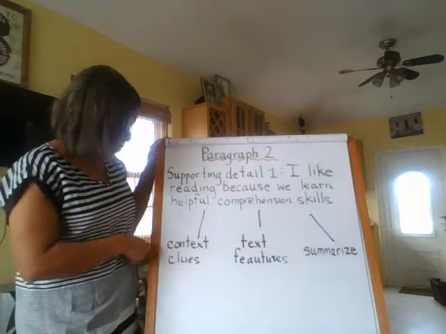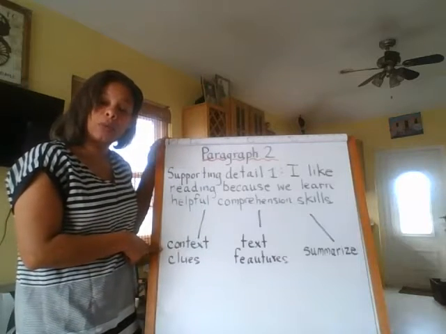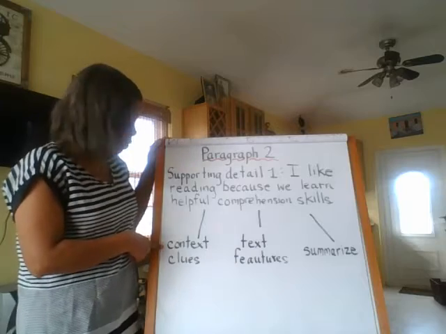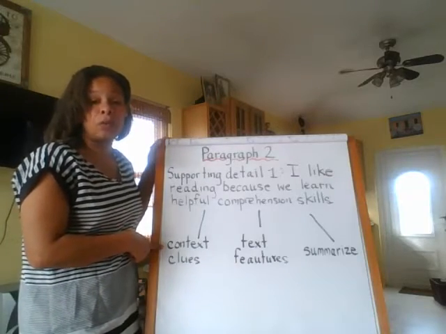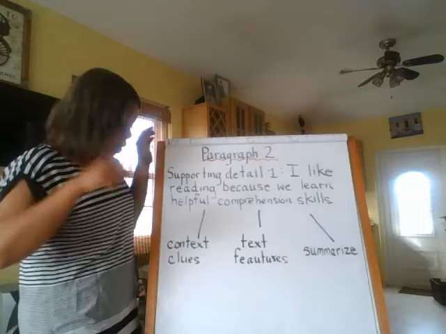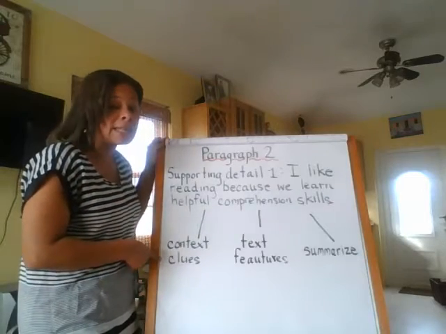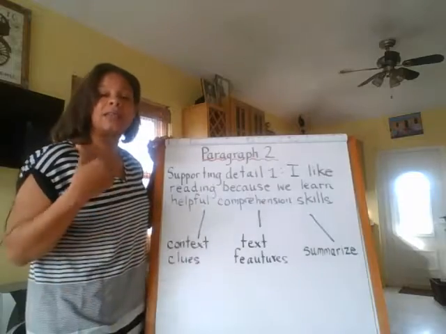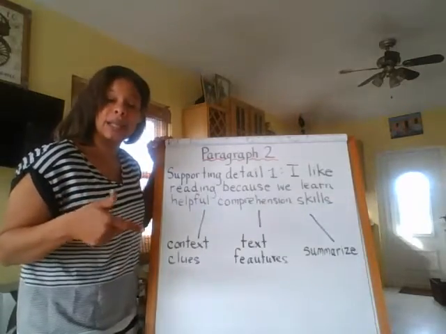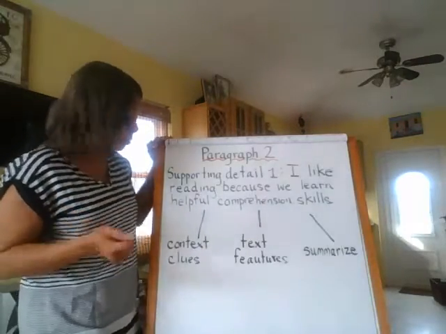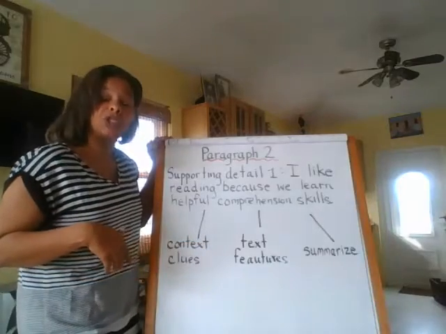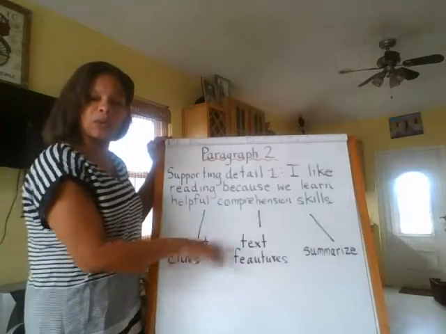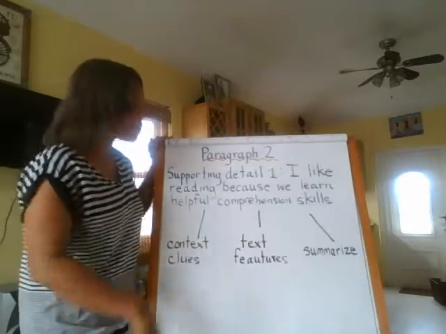Okay, why? Do you remember why? Can you think of how context clues can help you? What are context clues? So remember, you might be reading along in a passage. You come to some words you've never seen before, and the clues around that word are context clues. They help give you hints to what that unknown word means. Text features, these are things like the glossary, like the table of contents, like your captions, like your diagrams, your maps. These are all features that you will find in a nonfiction text that help you understand. So it's important to know the layout of a book, text features.